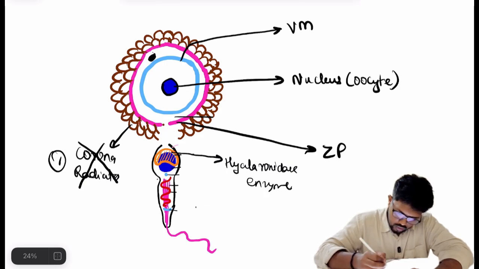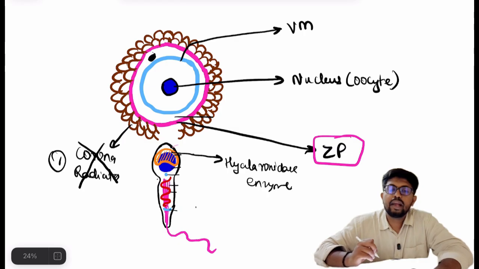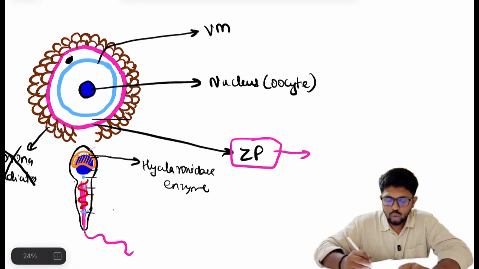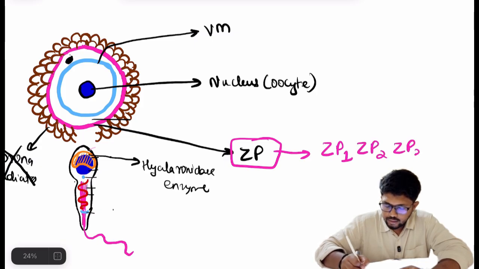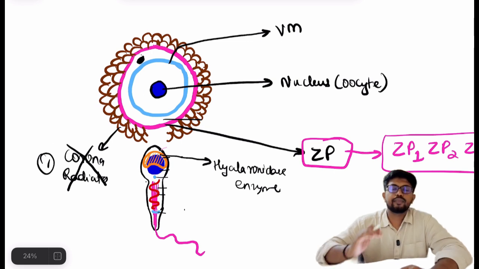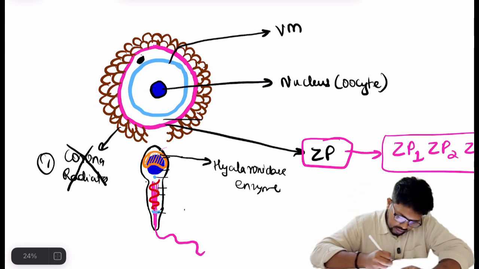Now the second barrier will be what? Zona pellucida. This zona pellucida is formed by the glycoproteins ZP1, ZP2 and ZP3. For this glycoprotein, one more proteolytic enzyme will be released from the acrosomal cap. That is what?